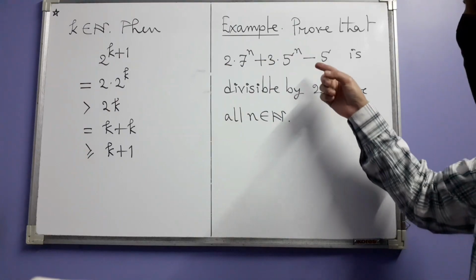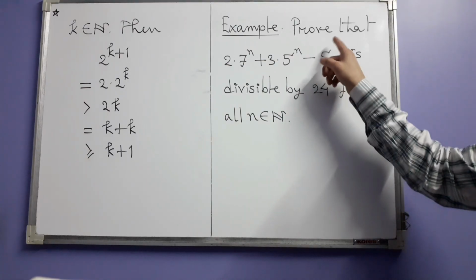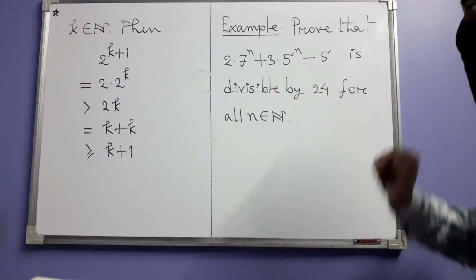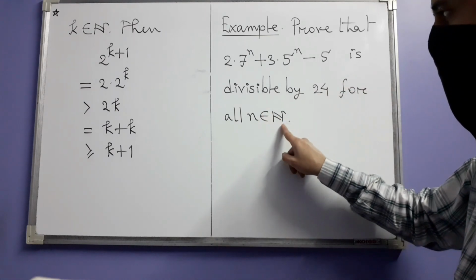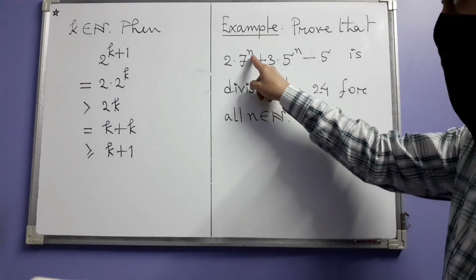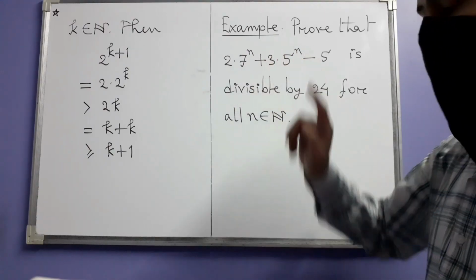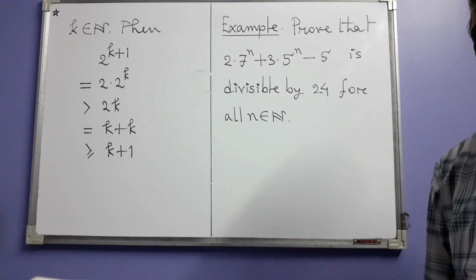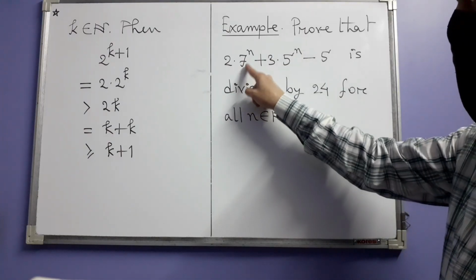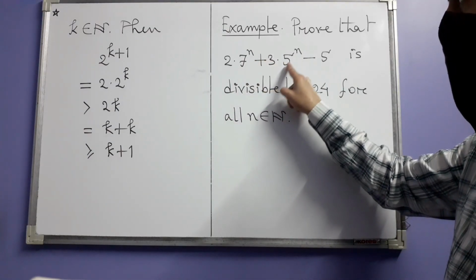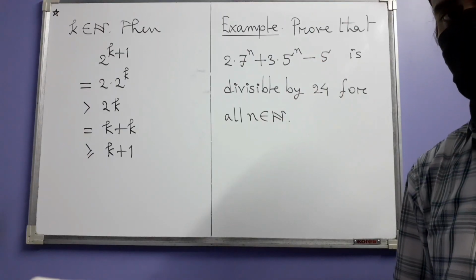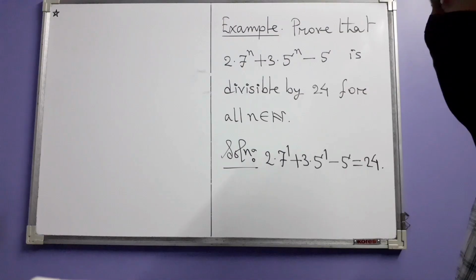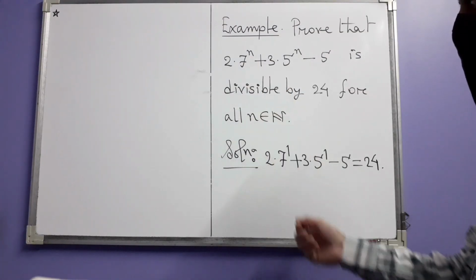You will realize with this example, where we have to prove that this integer is divisible by 24 for all natural numbers n. You can see that here n is appearing as exponents, of 7 and of 5, and the integer is 2 times 7 to the power n plus 3 times 5 to the power n minus 5.